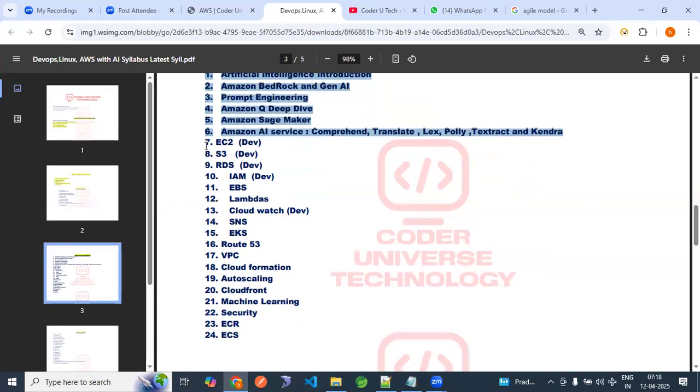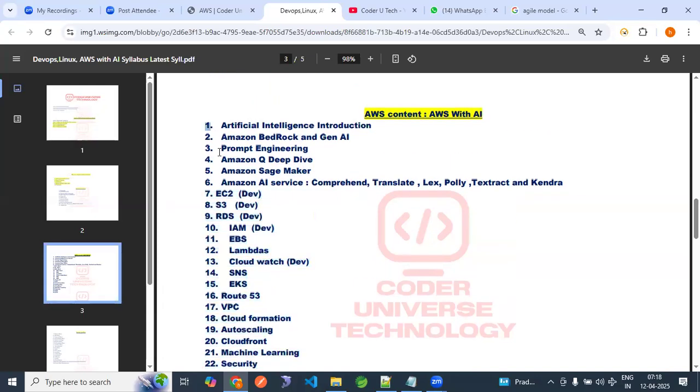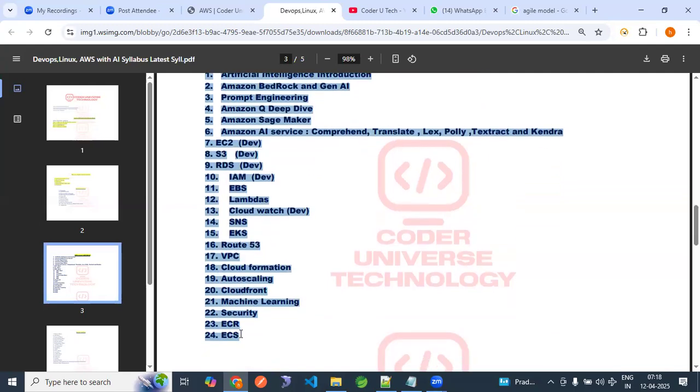These are regular services: EC2, S3, RDS, IAM, EBS, Lambda, CloudWatch, SNS, EKS, Route 53, VPC, CloudFormation, and so on. All these highlighted, from 7 to 24 services, are regular services. It means almost 24 plus services we are going to cover in AWS.